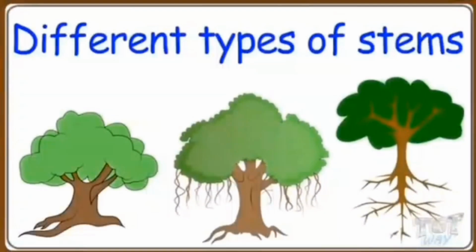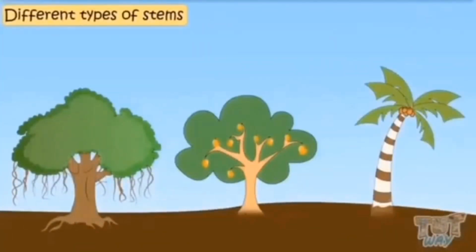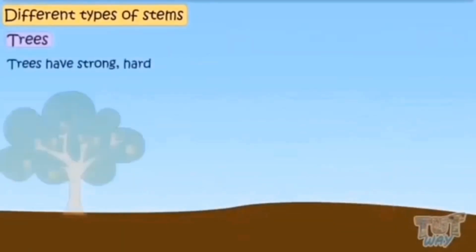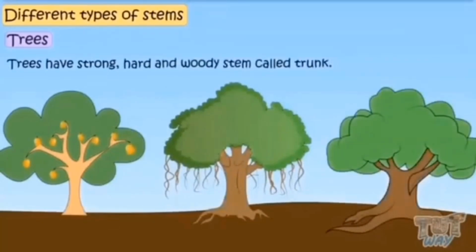Types of stems. So let's start. Different types of plants have different types of stems. Big trees have strong, very hard, and woody stem, which is called a trunk.